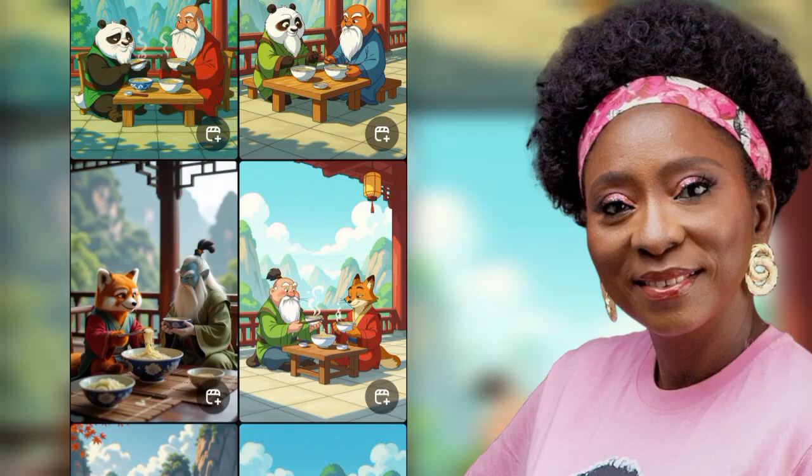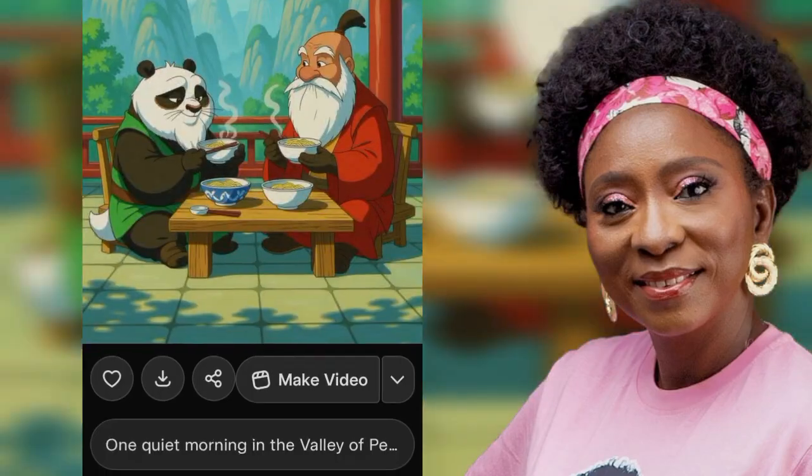As you can see, this doesn't look bad. You can see Kung Fu Panda here. Even if I download this particular picture, I can actually try to cut it into the size of 16 by 9 aspect ratio. You can see the way it looks, but that's not the main focus here. The main focus is to make it a video. So you come here and you click on make video.